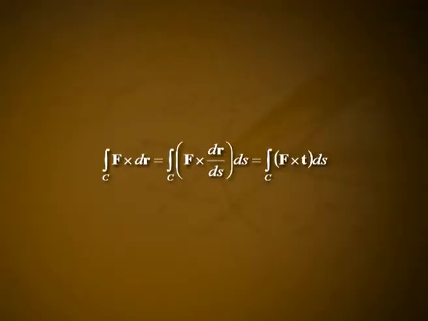is a representation of a smooth curve C, we define the vector line integral of f over the curve C as follows: the integral over C of f cross dr is equal to the integral over C of f cross dr by ds into ds, which is equal to the integral over C of f cross T ds.